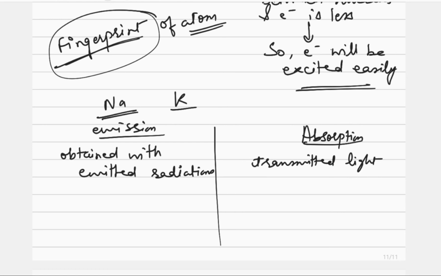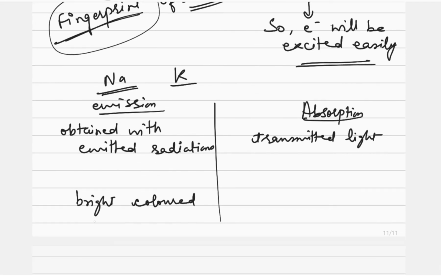In the emission spectra, we will always get the bright colored lines because it is based on the energy emitted, while here we will get the dark lines. We will get the dark lines in the same wavelength region where we get them in the emission spectrum. So that is how we can differentiate between the absorption spectrum and the emission spectrum. Thank you.